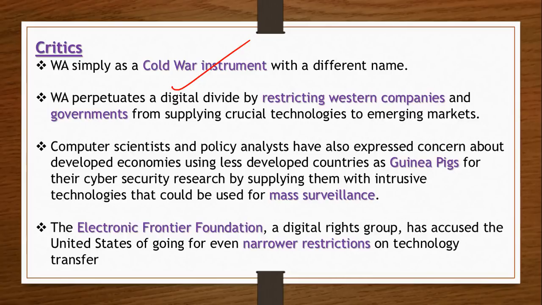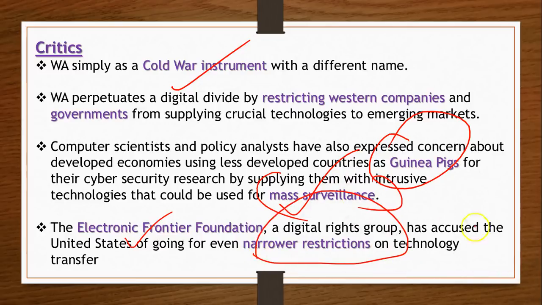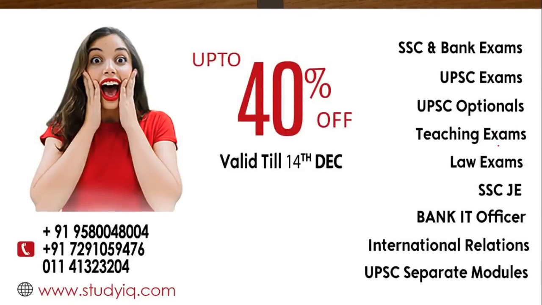There are many scientists who say that computer related and cybersecurity related things have been deployed in these guinea pigs. It is basically about mass surveillance and keeping an eye on these upcoming or developing countries. And there is a foundation called the Electronic Frontier Foundation. It has accused the USA of going for even narrower restrictions when it comes to technology transfers. That's everything that we have got here.